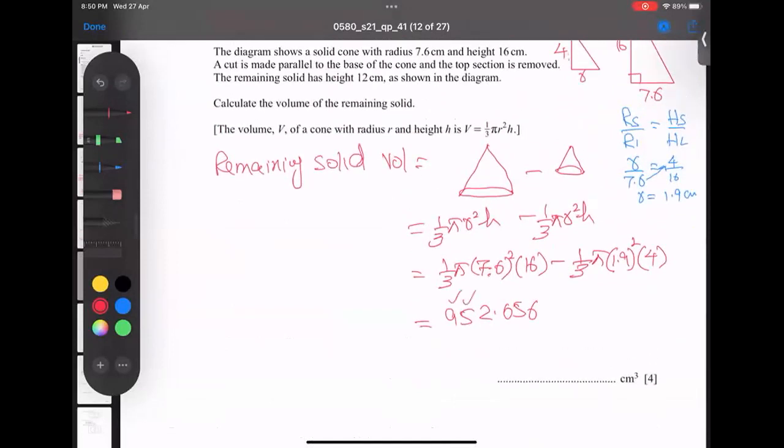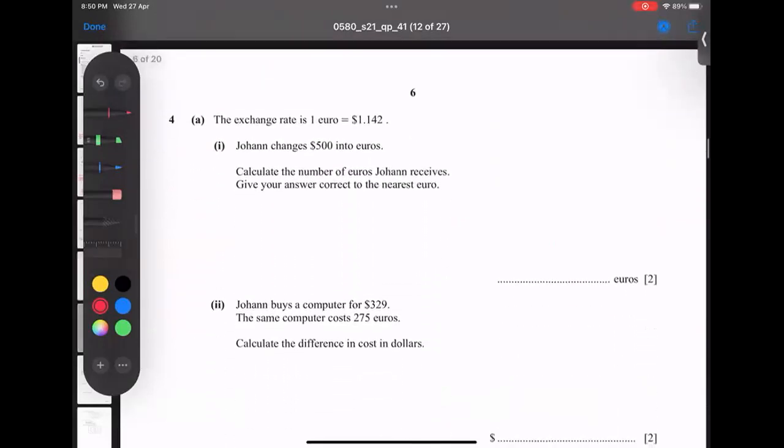So 953 centimeter cube is our answer. Next part, the exchange rate of euro to dollars is given here. The best technique for these kinds of questions is to give titles here. So euro title and dollars title. So let's start.